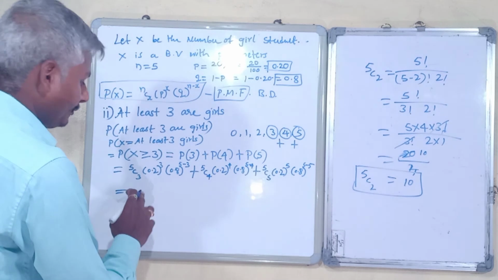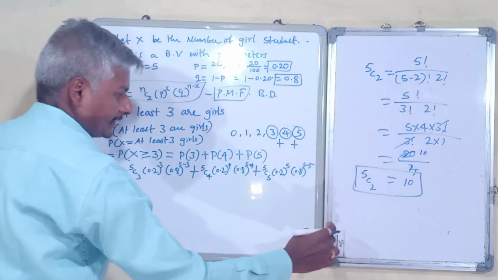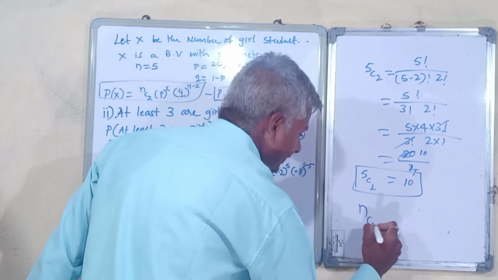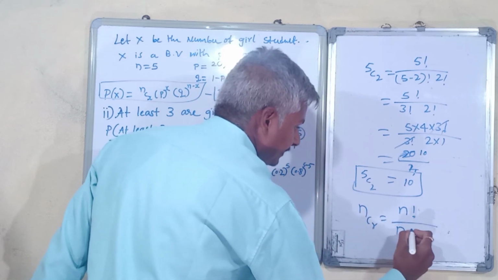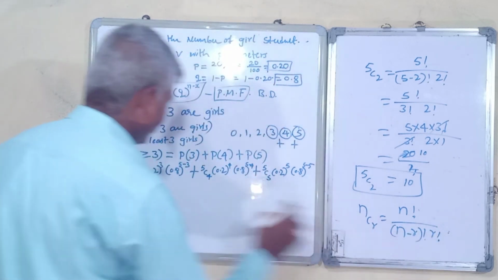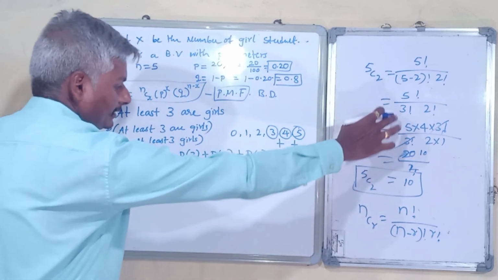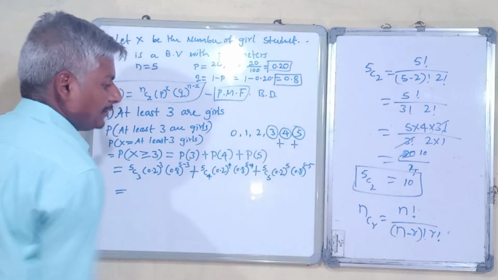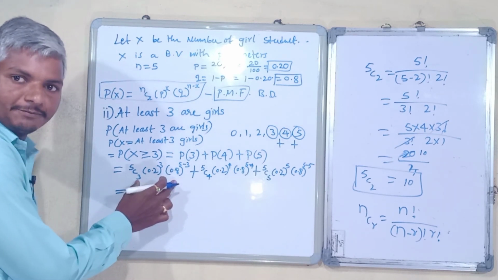Then for all these you need to find out the formula. I will write it here. nCr equals n factorial divided by n minus r whole factorial into r factorial. So all these, 5C3 you need to find out like this, 5C4 the same way, 5C5 the same way. I will write the values directly here, you can cross check with your calculator.